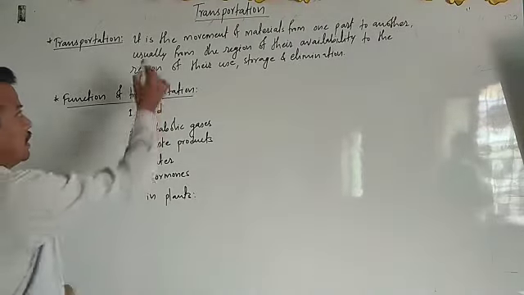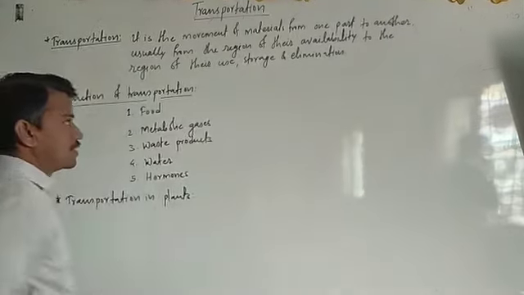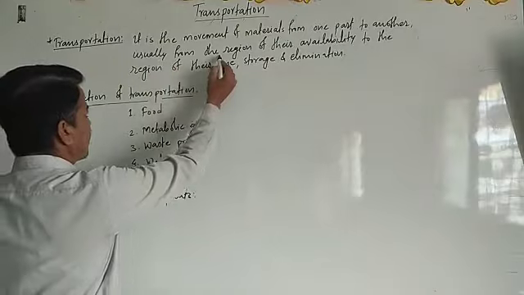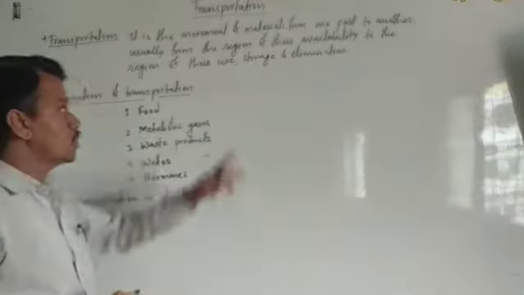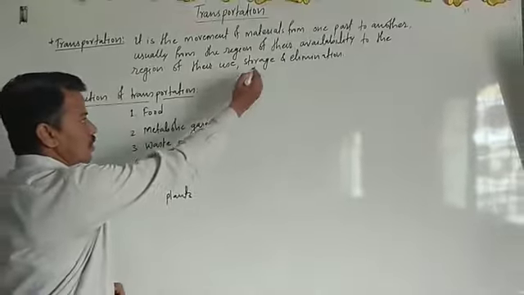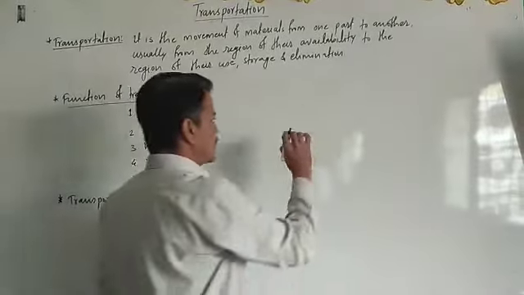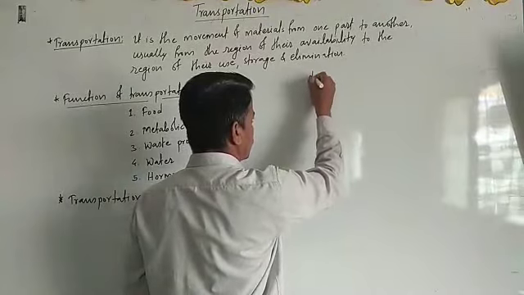It is the movement of materials from one part to another, usually from the region of their availability to the region of their use or storage or elimination. I will give a simple example. Take the example of photosynthesis.